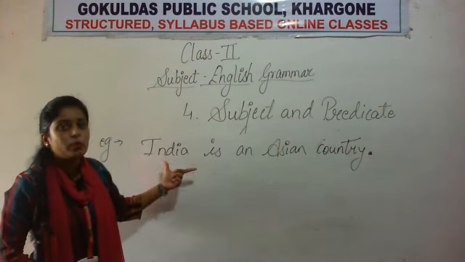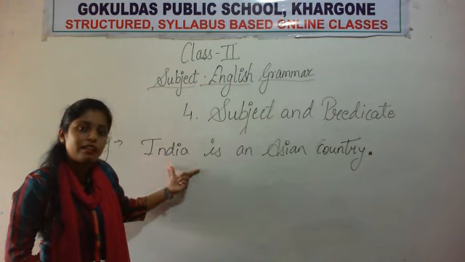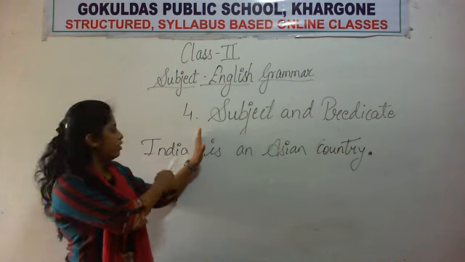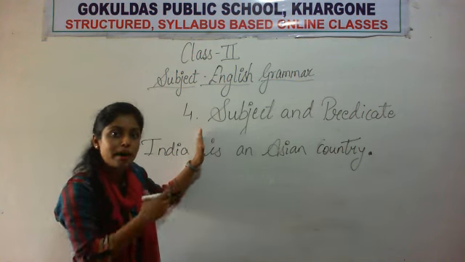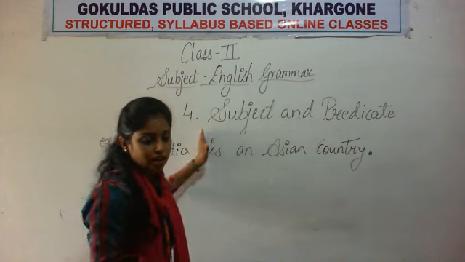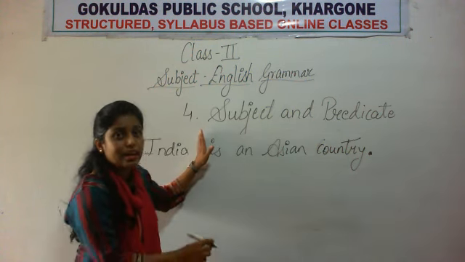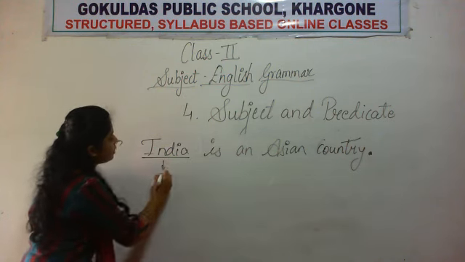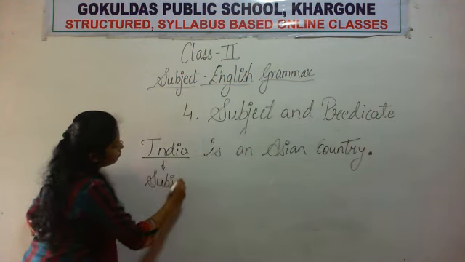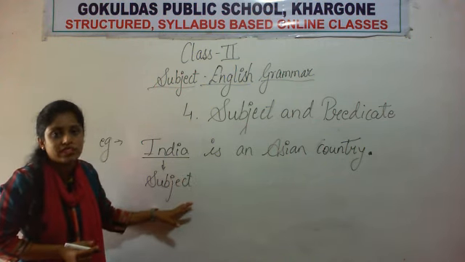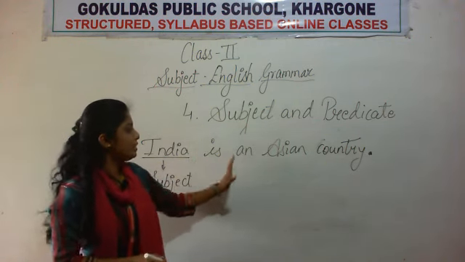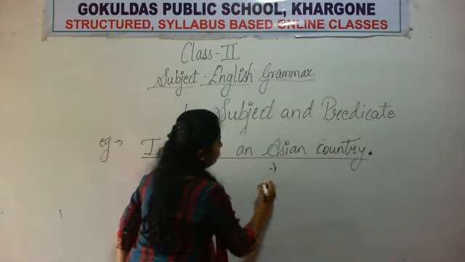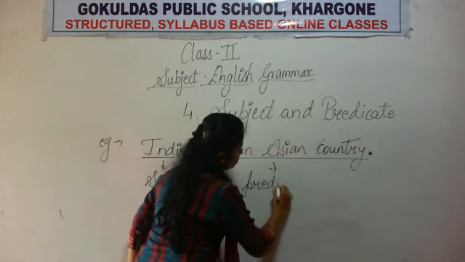Here in this sentence, what is the doing? What is the naming part? The naming part is India because this part is telling us कि sentence में बात किसके बारे में हो रही है. Okay. This part is telling us that about whom something is being said. Okay, so India is the subject. India is the subject part of the sentence. The remaining part is an Asian country. The remaining part is the predicate.